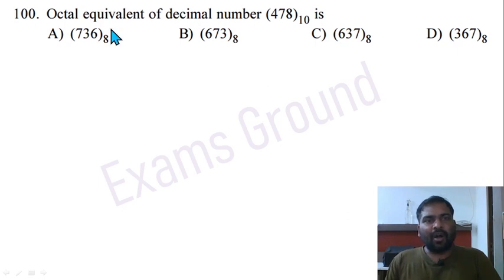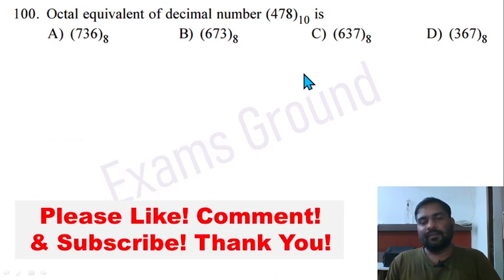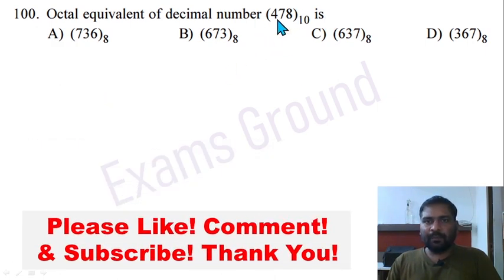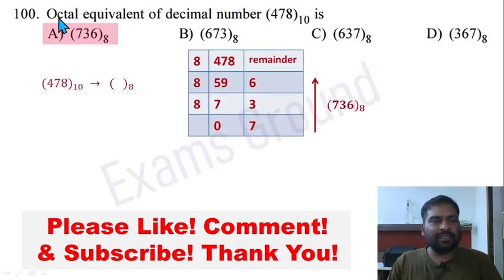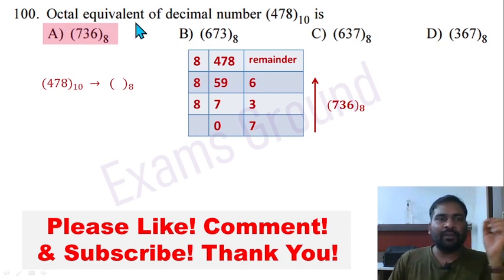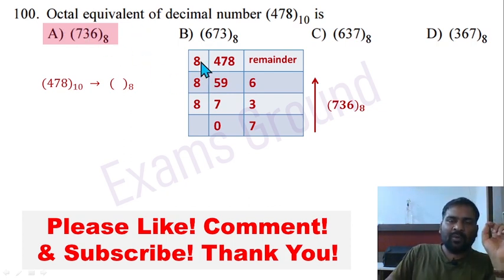Question 100. The octal equivalent of the decimal number 478 at base 10 is... Solution: whenever a decimal number is given and you have to convert it to some other base, divide by that number. Here it is asking for the octal equivalent, so divide by 8.